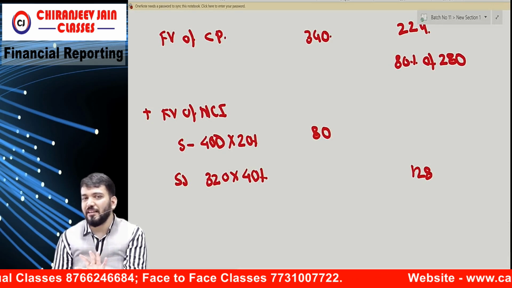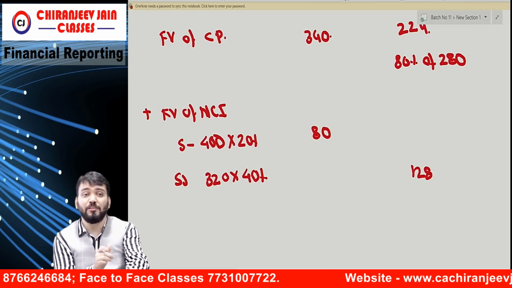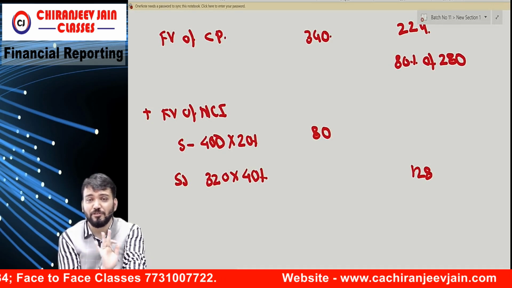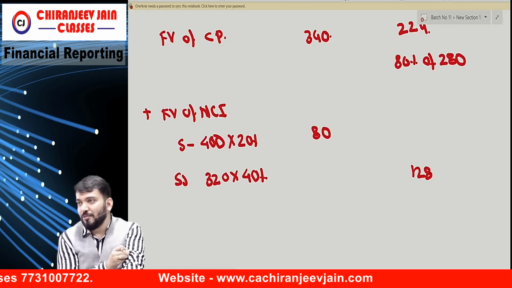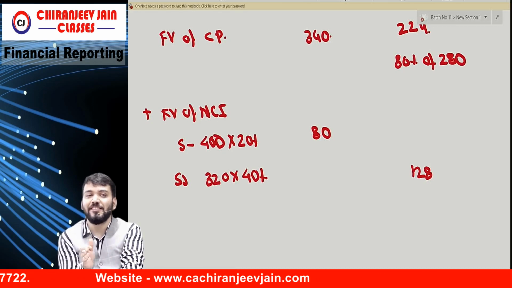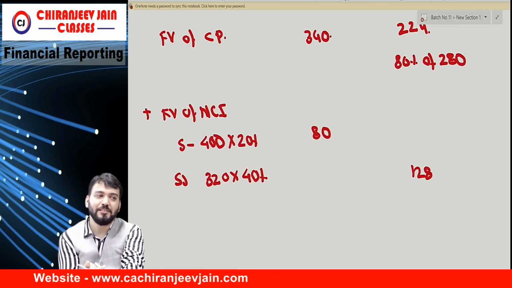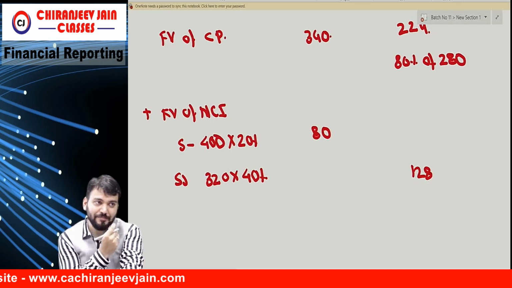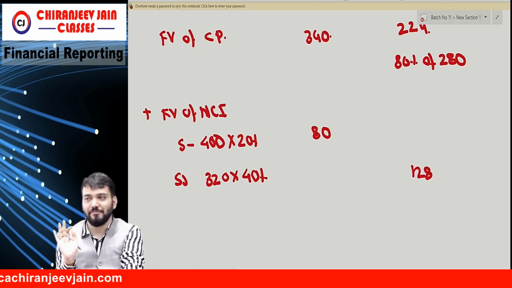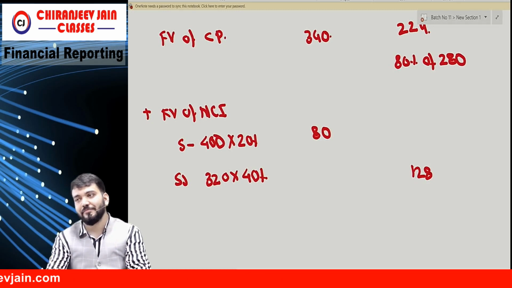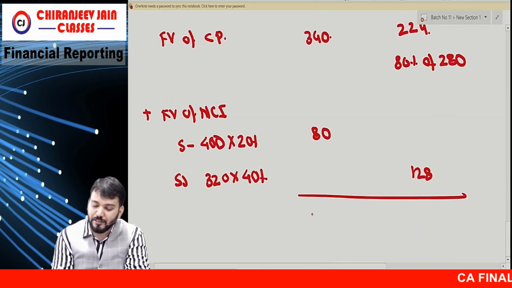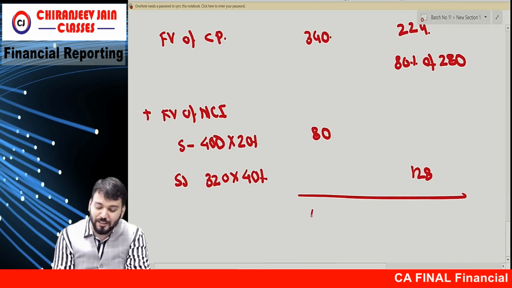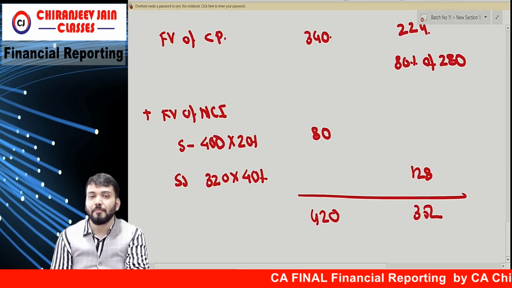I can't explain this in such a small amount of time, and I can't give 3 hours or 2 hours right now. Okay? This consolidation I take 13 classes. How can I teach it in one class? I can only explain to the extent you understand. So you can understand my emotions. 340 plus 80, how much? 420. This is 352.